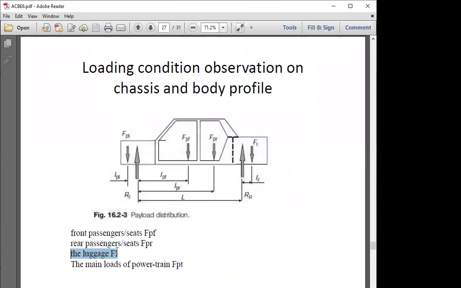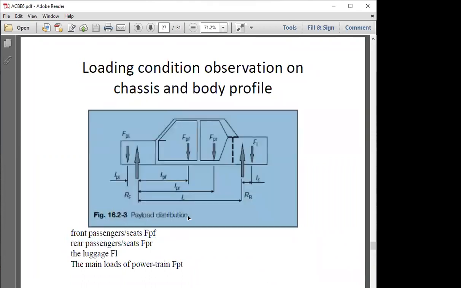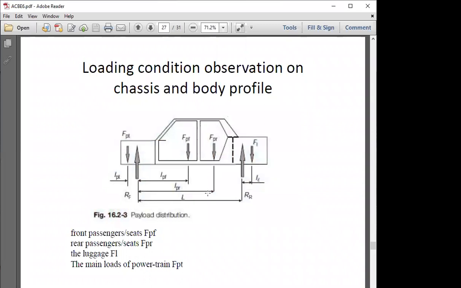The luggage F1 is available over here. So we have FPT and luggage. Then we have the front passenger seats. Load is going to be counted over here. Then the rear passenger or rear seats. This is over here. And this is the reaction from the front and this is the reaction from the rear. L is the length of the automobile. LPR is the length for the passenger from the reaction region.